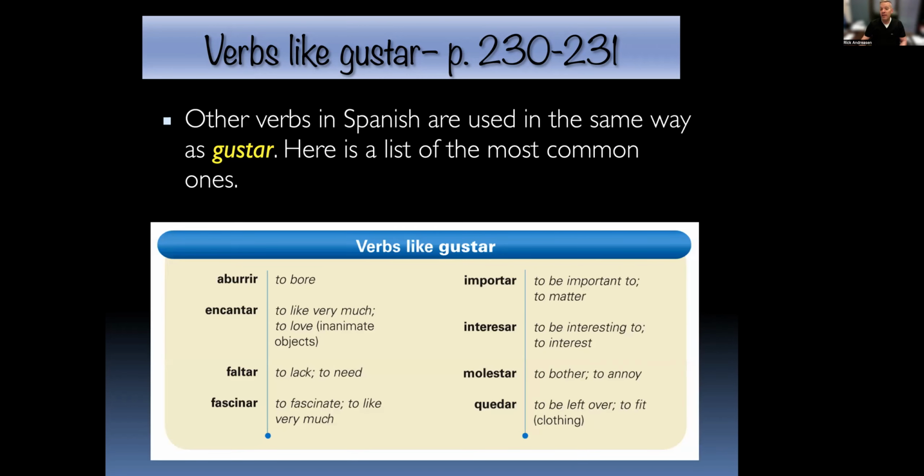All right, so some other verbs that are like that. Let's just go through these 8. Aburrir, double R in the middle. Aburrir means to bore or to be boring to someone. So esta clase me aburre. You would never say that about Spanish 101, obviously, right? But some classes might be boring. So the verb is aburrir, and whatever it is that is boring is going to be the subject, whether it's a third person singular or plural, and then whoever is being bored by that thing is the indirect object.